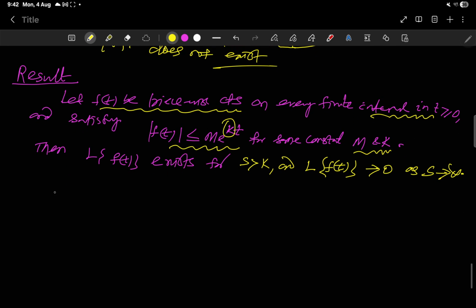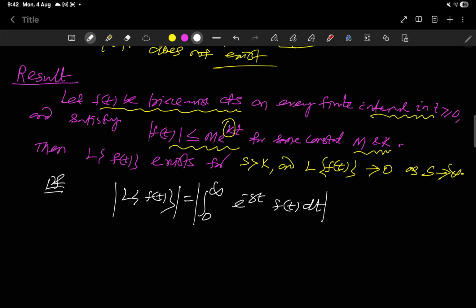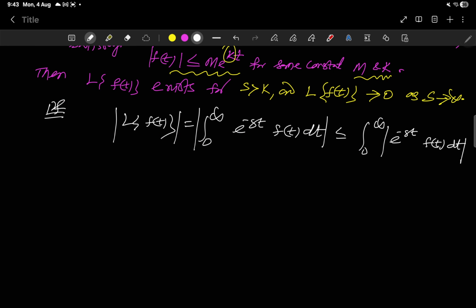So if we think of the proof of this, what is L of f(t)? L of f(t) is integral 0 to infinity e to the power minus st f(t) dt. If I take the modulus, it is less than or equal to integral 0 to infinity e to the power minus st |f(t)| dt, bringing the modulus inside.